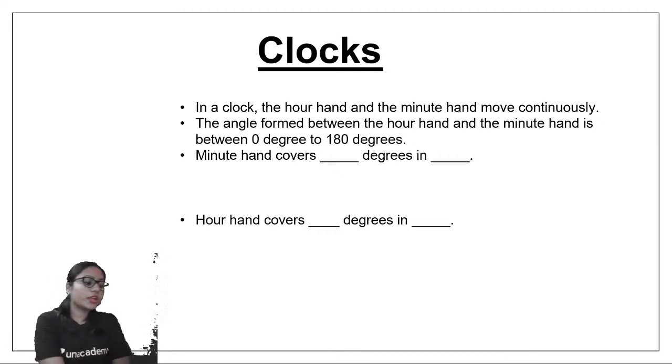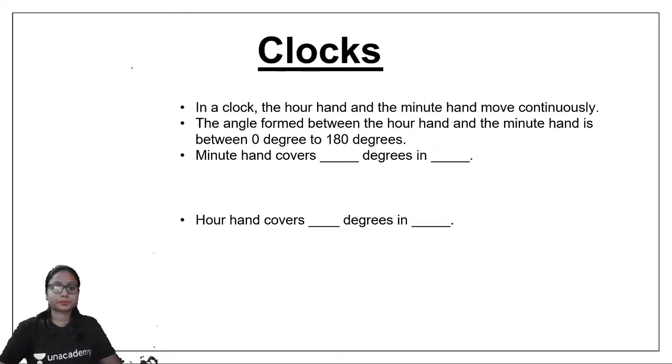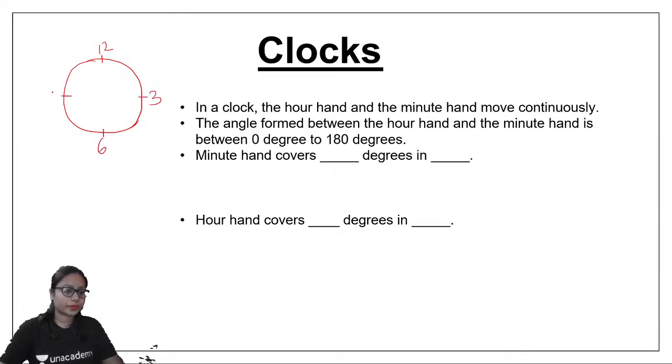We already know what a clock is. I'm sure that all of you know how to check time in a clock. If this is my clock, I'm just drawing a rough figure. Here we have 12, here we have 6, this is 3, this is 9.